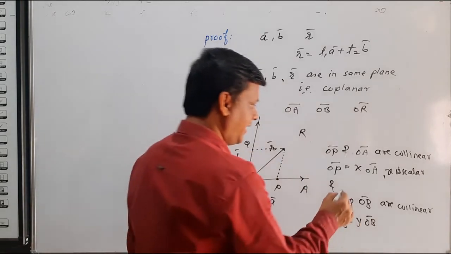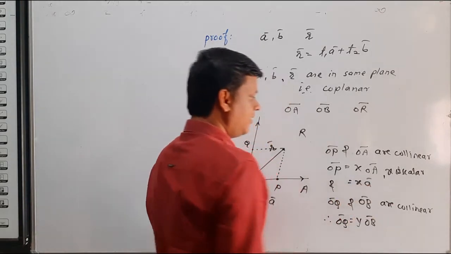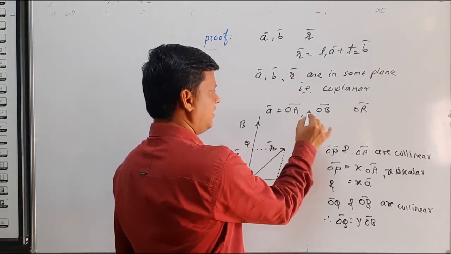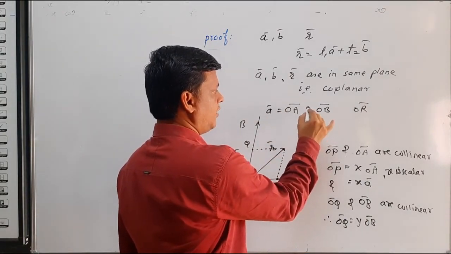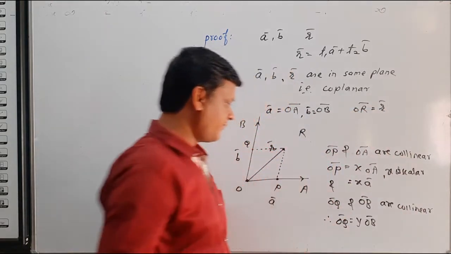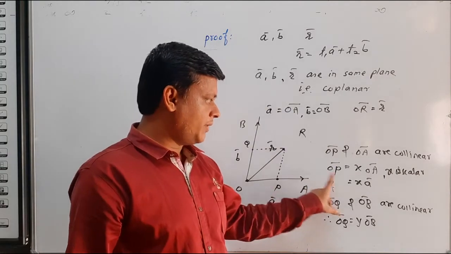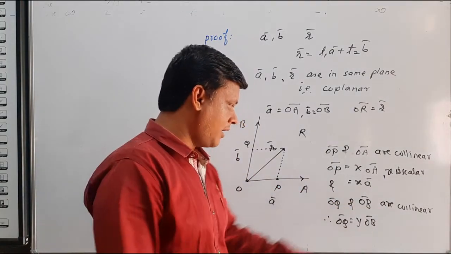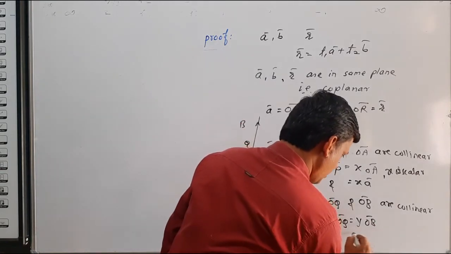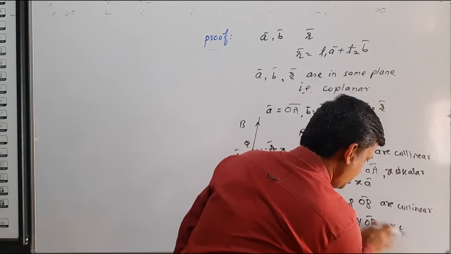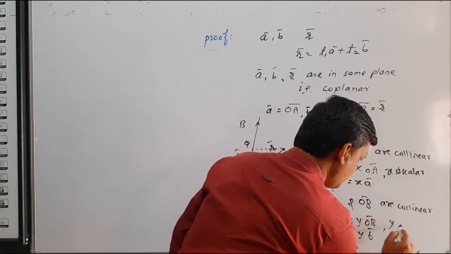This we can write as x into a bar, because OA bar we consider a bar, this b bar we represent by OB bar, and this OR we represent by r bar. Now we get the value of OP bar as x a bar, and the value of OQ bar as y into OB bar, or we write y b bar. Here x and y are scalars.